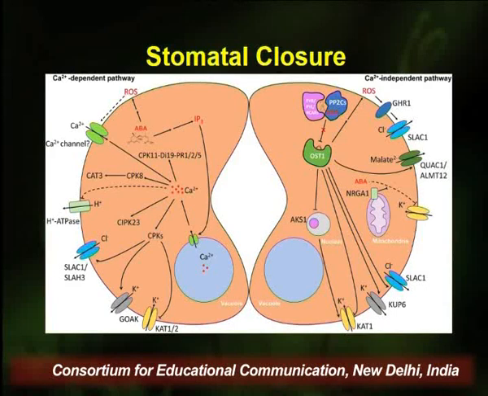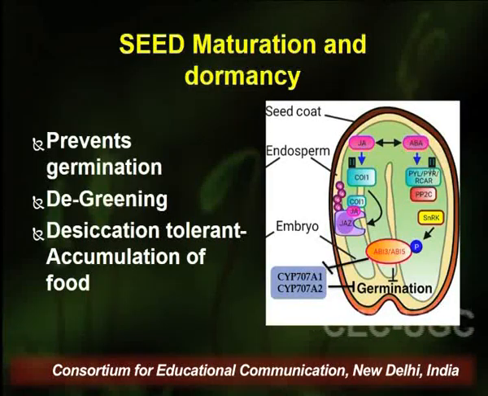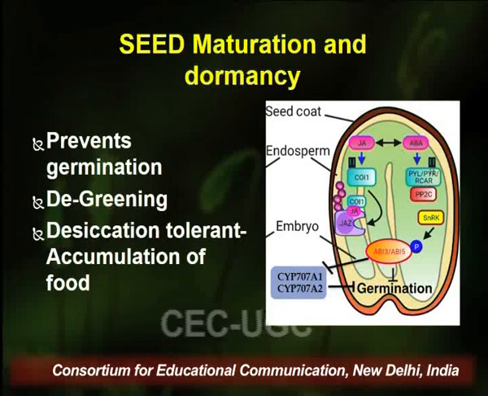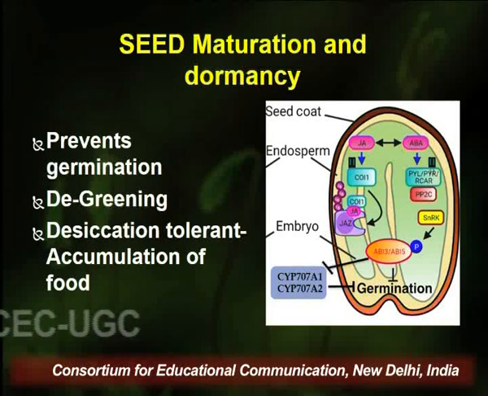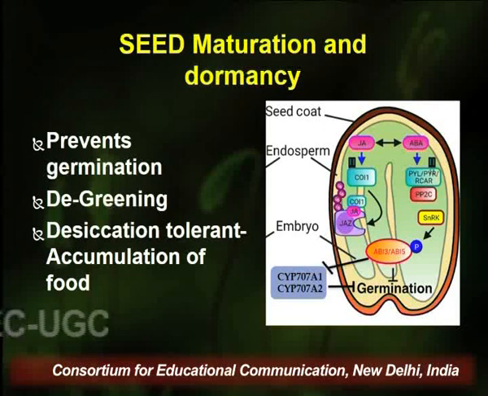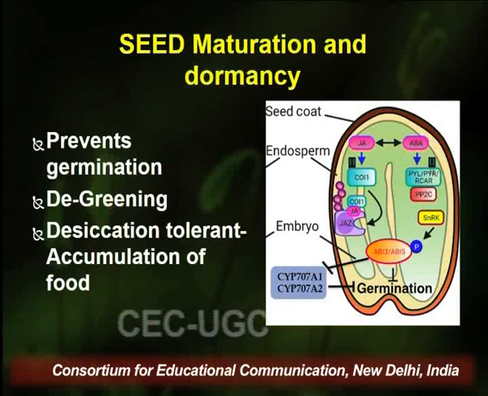Amongst these two pathways, the calcium dependent pathway is most extensively studied and is considered to be the major reason behind the closure of the stomata. Now another major effect is seed maturation and dormancy, and the three major steps exhibited by abscisic acid are the prevention of germination, degreening of the seeds, and desiccation tolerance, that is the accumulation of the food in the seeds that will allow the seed to undergo the dormant condition, and whenever the favorable conditions arise, this food is utilized for the germination.